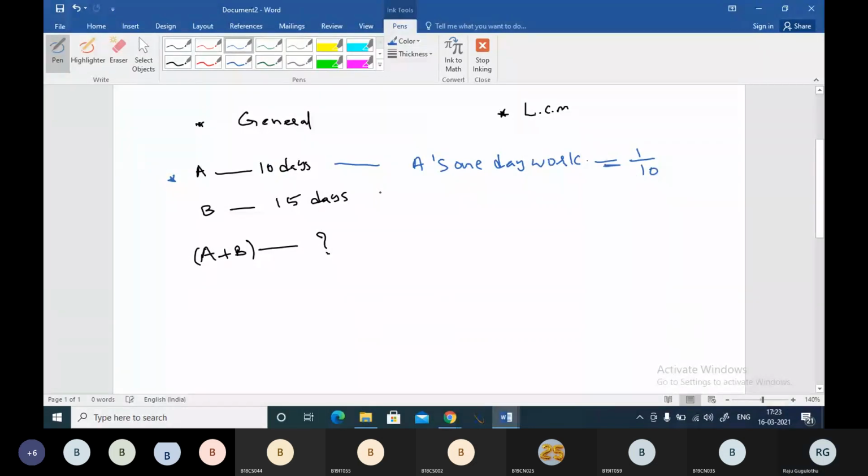Similarly, B's one day work is 1/15. After knowing B's one day work, we will add them. A will be working with 1/10 efficiency, and B will be working with 1/15 efficiency.